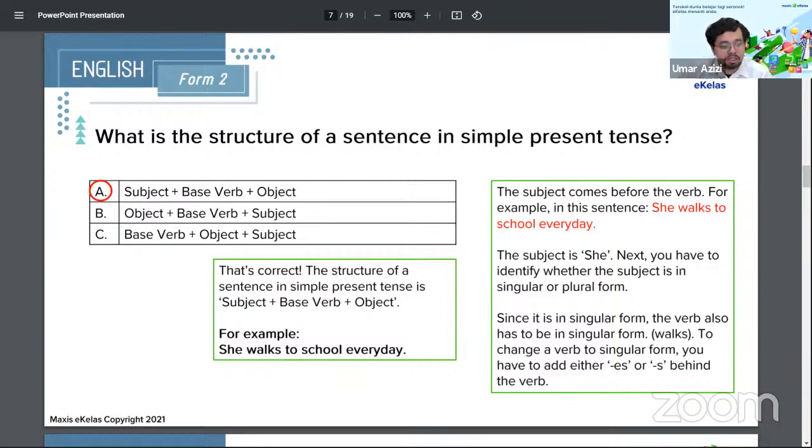The subject is she. You have to identify if it's singular or plural. So she is singular. I and you is a bit of a different thing. So you need to separate that. But for now, she walks to school. However, if you change she to they, it is plural. They walk to school every day.